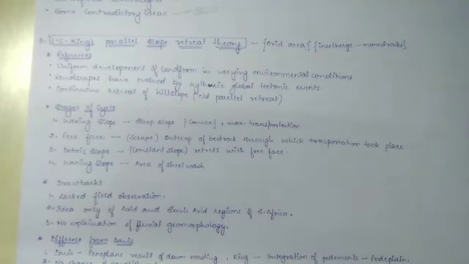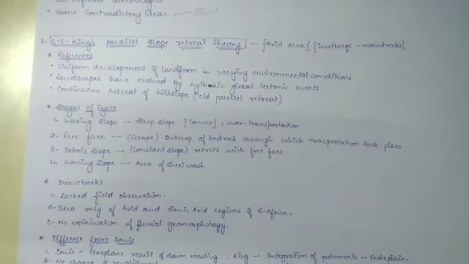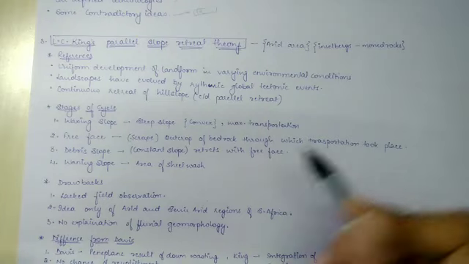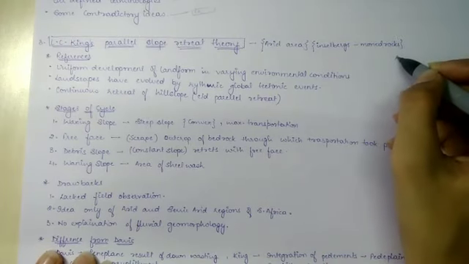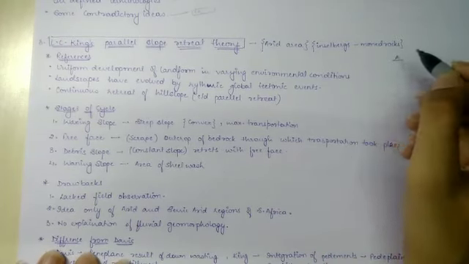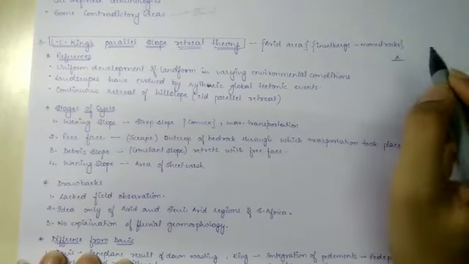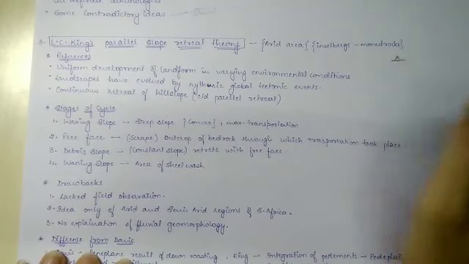Now at last we will see King's theory of parallel slope retreat. King is basically influenced by Davis, so his theory is fully based on the Davis model, but the Davis model was on a humid climate, while his model is in the arid and semi-arid climate of the savanna region of South Africa. And instead of monadnocks, he used the word inselbergs, because inselbergs are landforms in arid areas, which we will see in aeolian landforms when we study them.